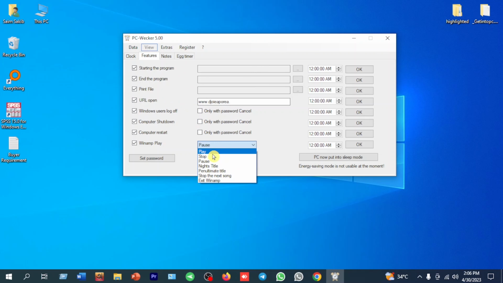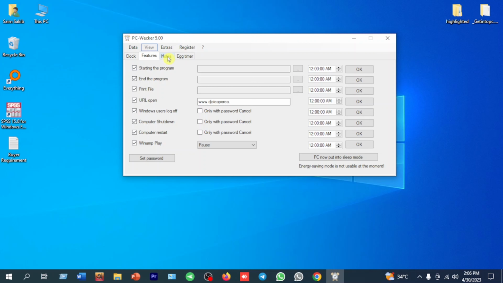Here you can pause, play, stop anything at a specific time, or skip to the next song. You can use all these facilities in the Winamp section. Just select those options, fill in the time and press OK. Then this program will run automatically.